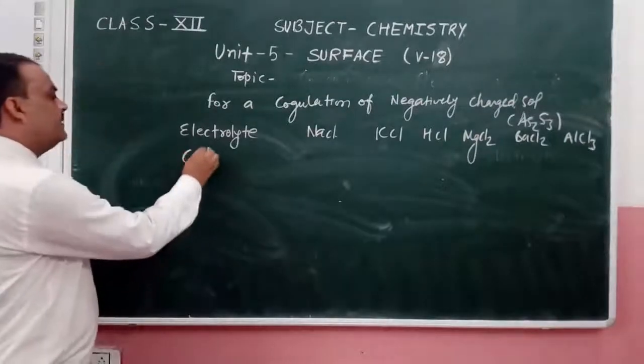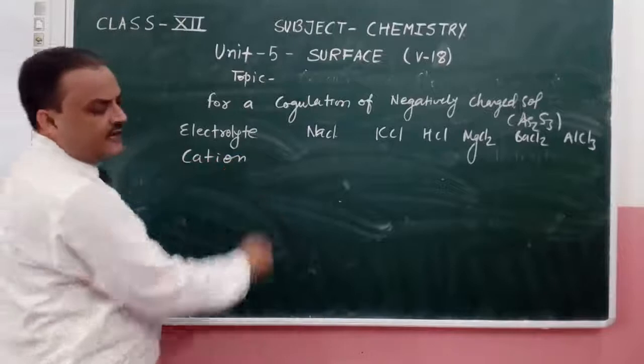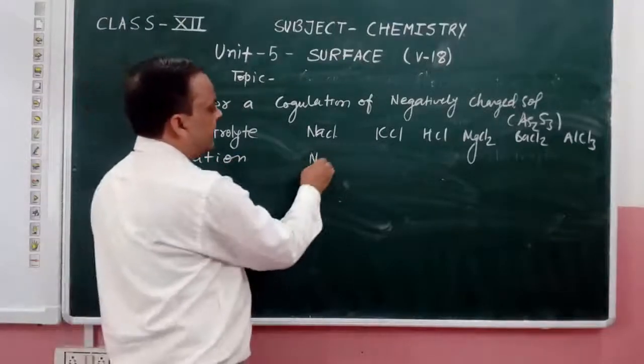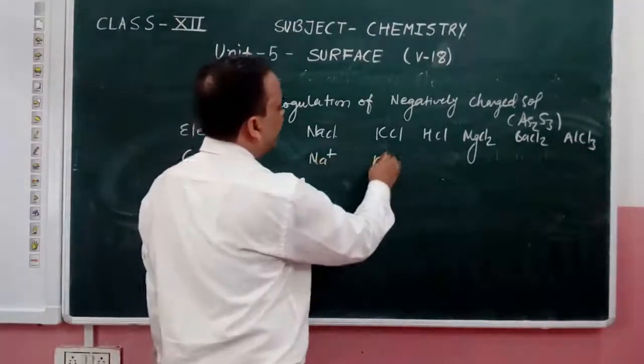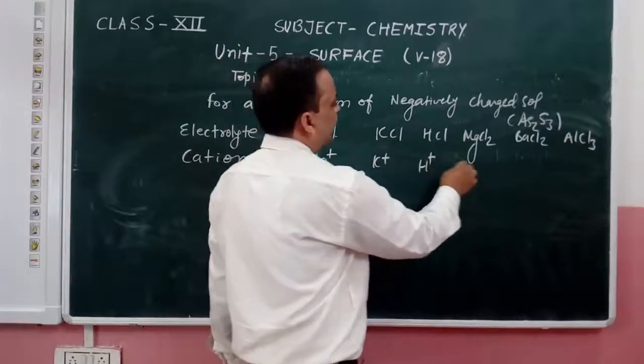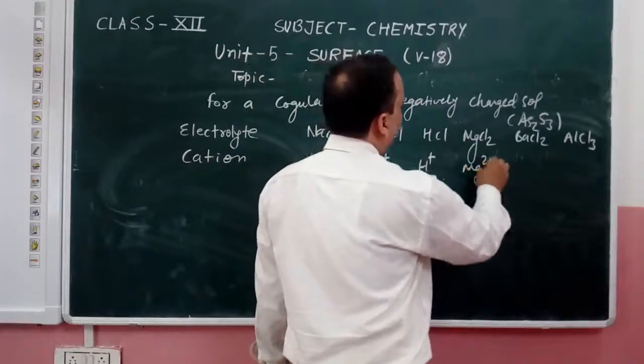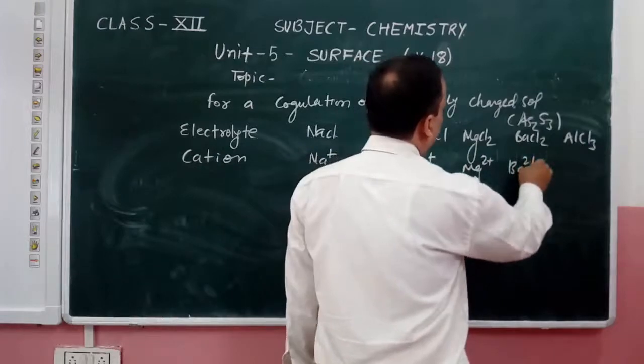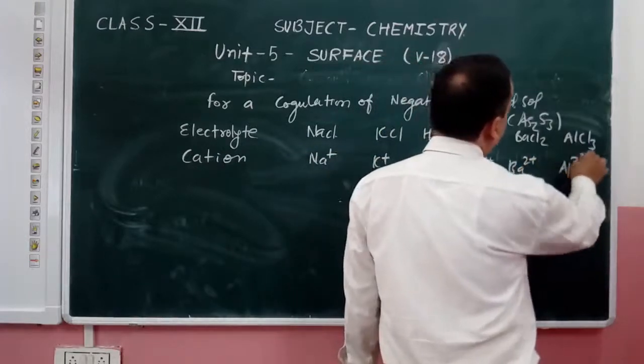The cations present are Na+, K+, H+, Mg2+, Ba2+, Al3+.